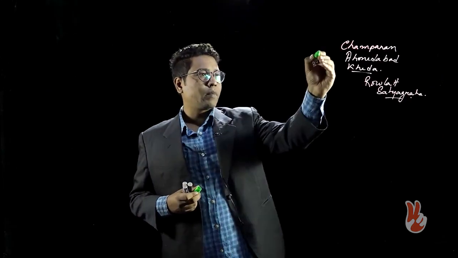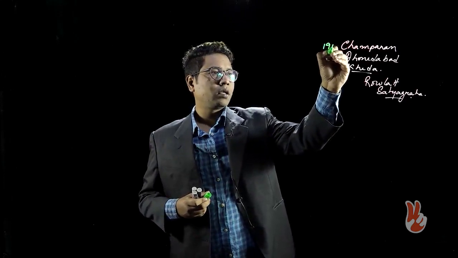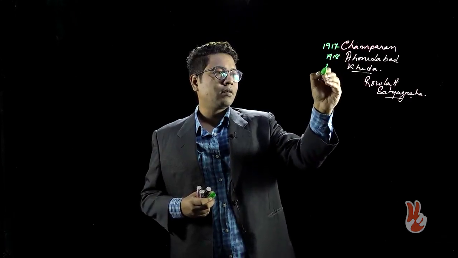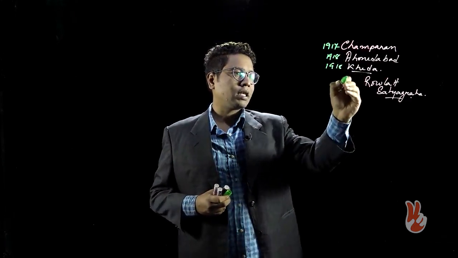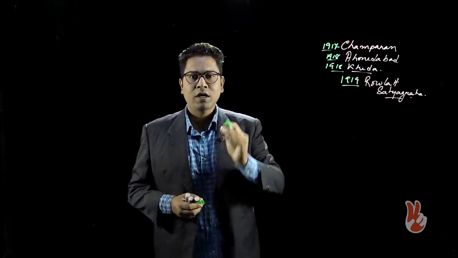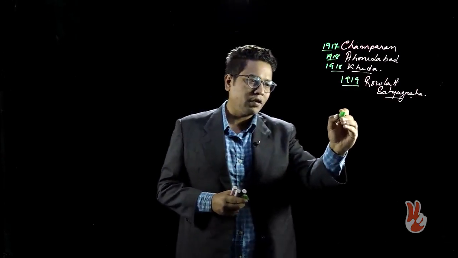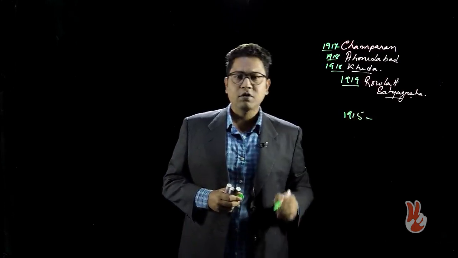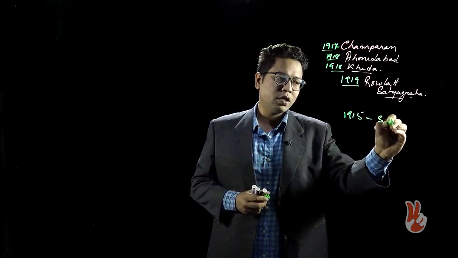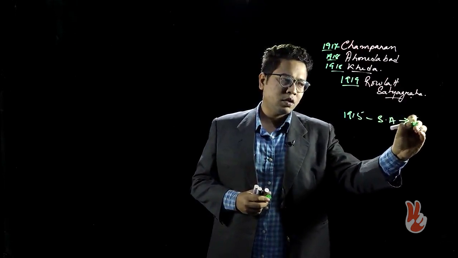Now, things to remember before we go into Champaran, Ahmedabad, Kheda, and Rowlatt Satyagraha. Let us look at the dates. Champaran 1917, Ahmedabad 1918, Kheda 1918 and Rowlatt Satyagraha 1919. However, even before these dates, one date we have to remember is 1915. It is in 1915 that Gandhi returns from South Africa to India.